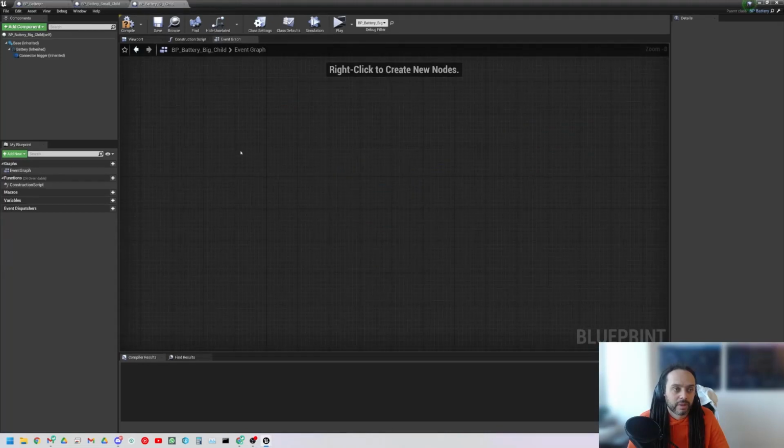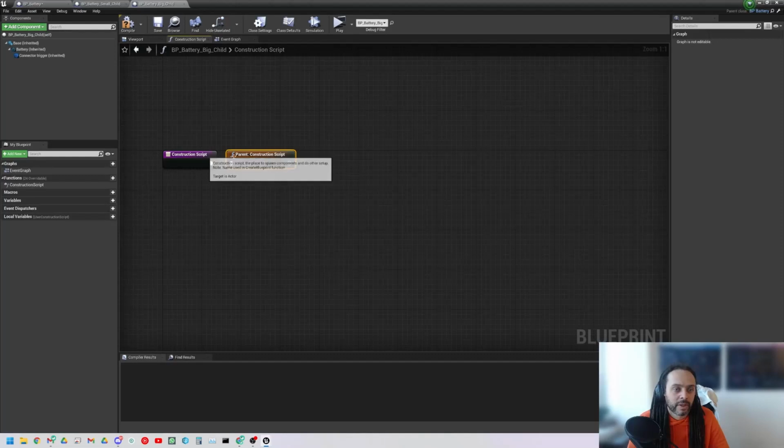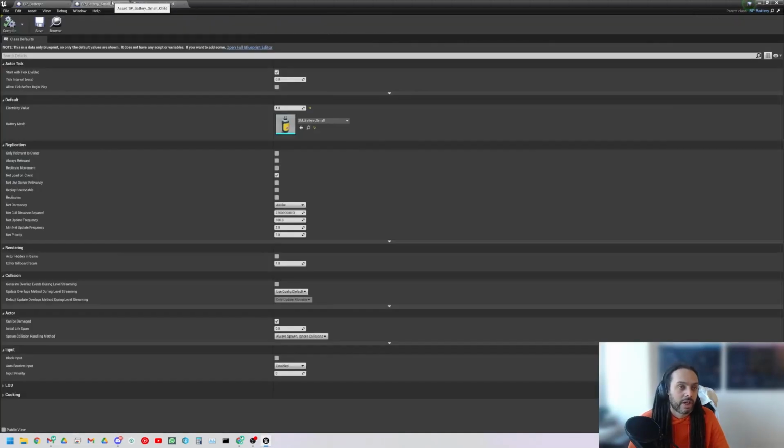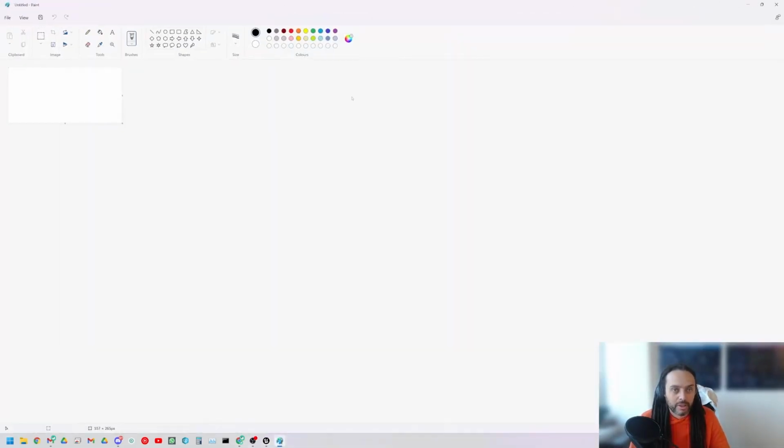We can see here that there's a bunch of things inherited, and there's reference to the construction script. Nothing inside here though. The variables look as though they're missing, but we need to remember that anything that is a child is the same as the parent. What do I mean by this? Time for a little Microsoft Paint, my favorite program. Prepare for some next level art here. Okay, so we have a parent, and we have some children.